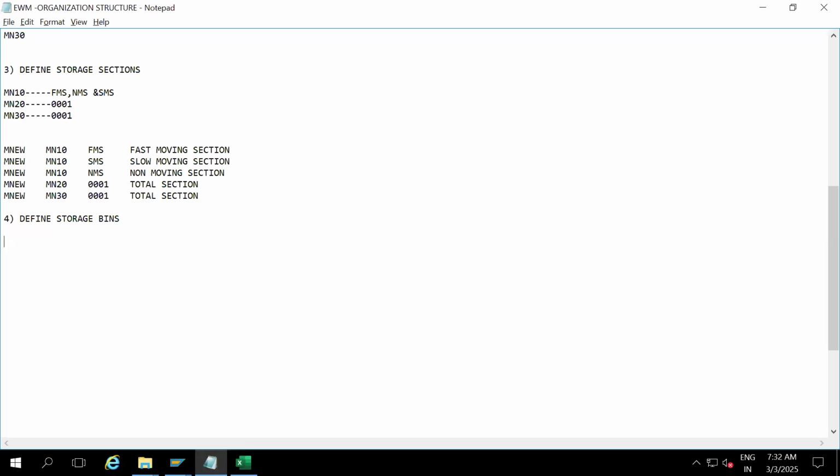I'm going to show which method is usable in what scenarios or conditions, and what these 3 methods are. Storage bin creation methods. The first method is storage bin creation through storage bin structure.